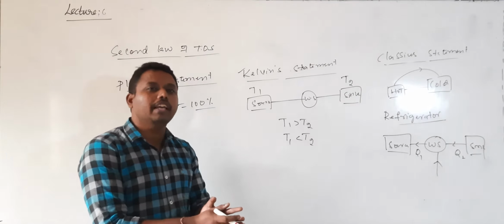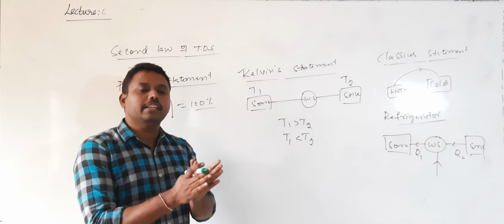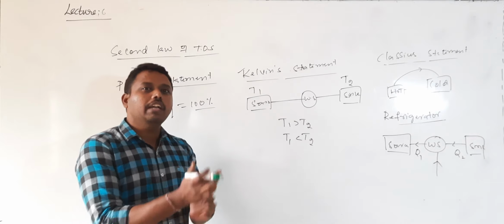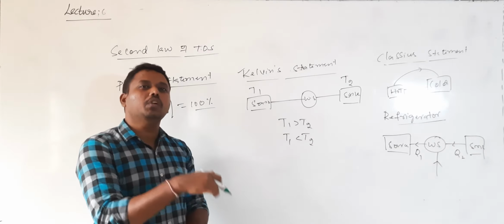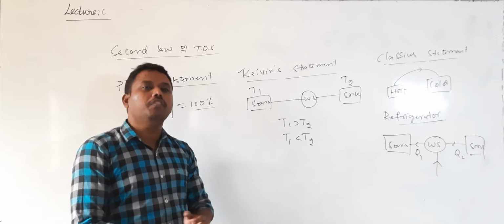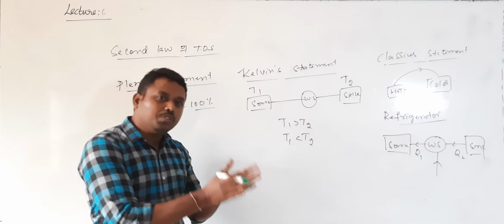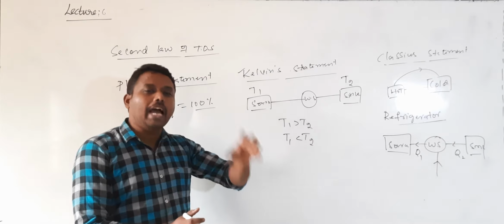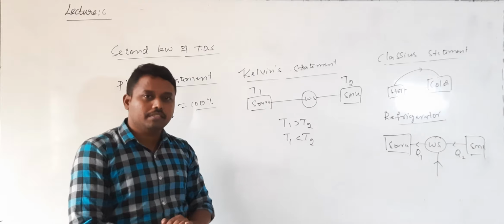So what is the meaning? Generally, heat flows from a high temperature body to a low temperature body. But for heat to flow from a low temperature body to a high temperature body, the must-have condition is that you add some external device.